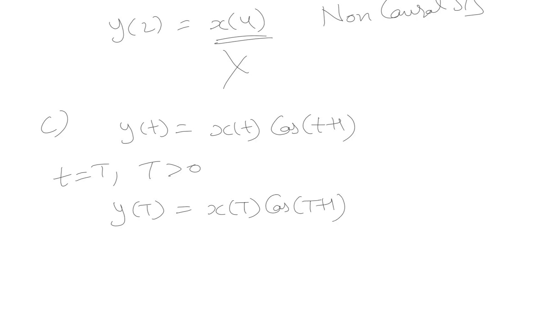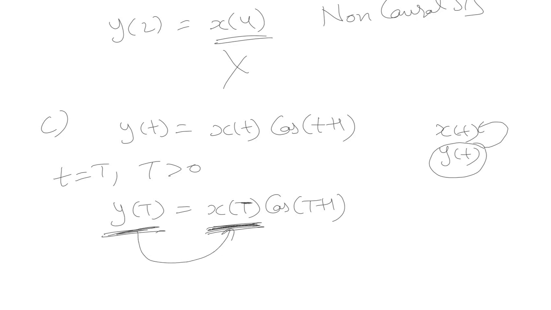This is the present output and we can clearly see that it depends only on the present input, x of t. Don't confuse this with cos of t plus 1, because the input signal is x of t and the output signal is y of t, and the condition of causality states that the present output depends only on the present input or some previous input values. So the present output depends only on the present input.